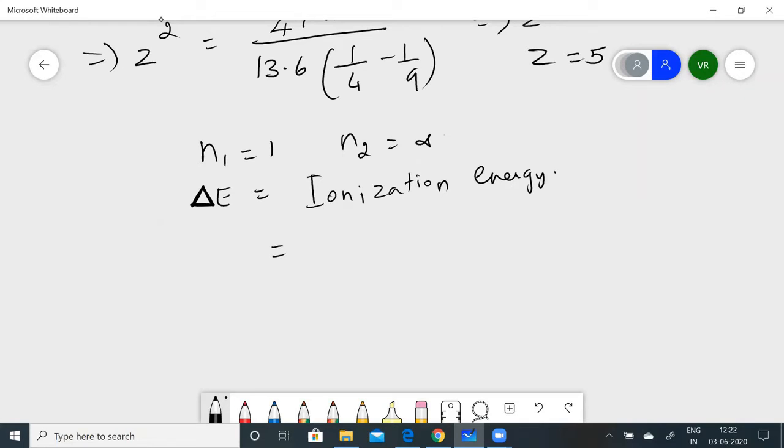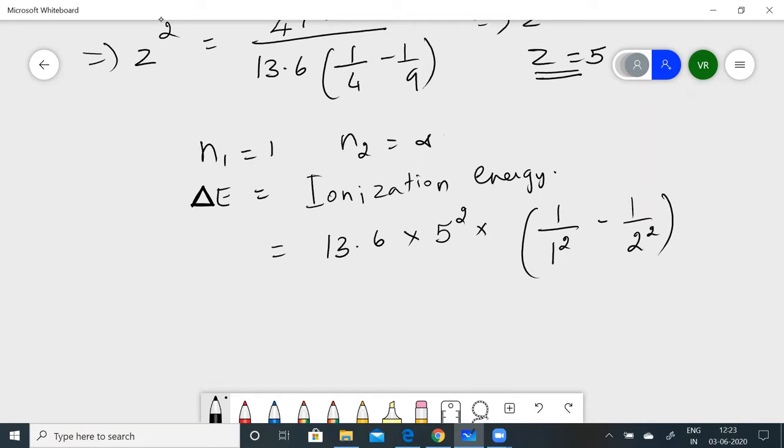So that is equal to 13.6 into, we have found out Z to be 5, so 5 squared into 1 by 1 squared minus 1 by 2 squared. That is equal to, when we simplify this, 13.6 into 25 into 1 minus 1 by 4. When I simplify this, I get the value to be 340 electron volts. Alright, so 340 electron volts.